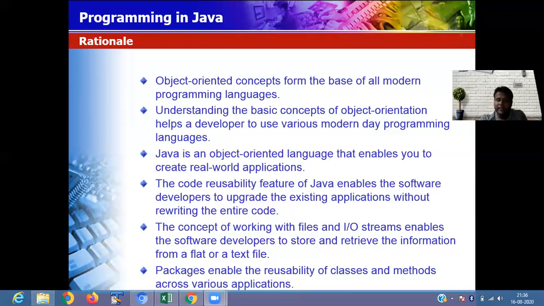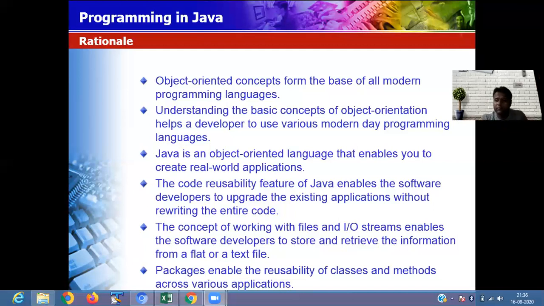The code reusability feature of Java enables the software developer to upgrade the existing application without rewriting the entire code. Earlier, if you wanted to extend the functionality of a program, you wrote it from the beginning. Think of real life: when the Windows operating system came, converting Windows XP to Windows 7 took a lot of time. But from Windows 7 to Windows 8, the span of time decreased. From 8 to 10, again in minimum time, we upgraded to another operating system.